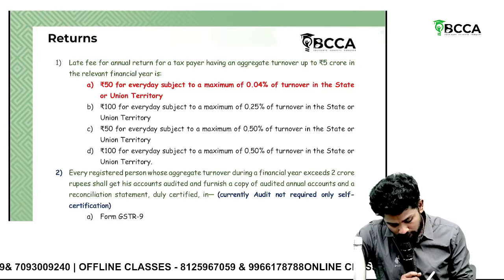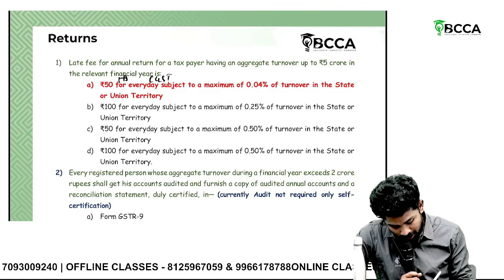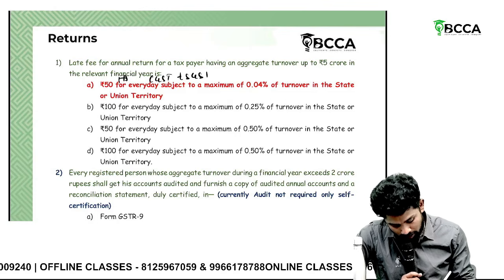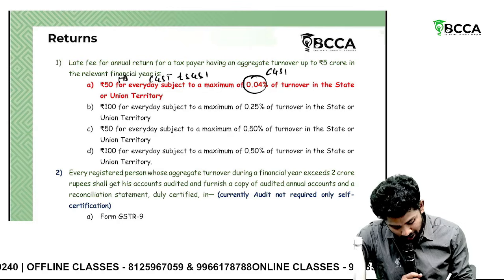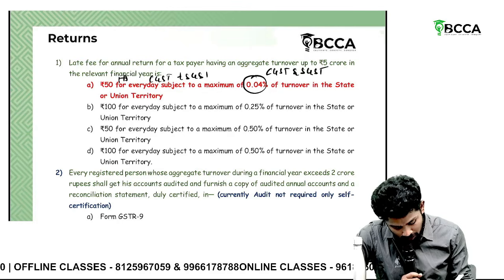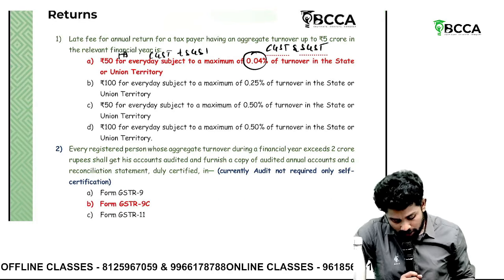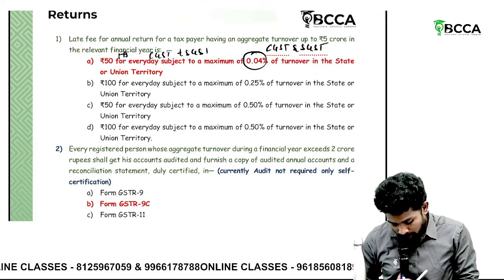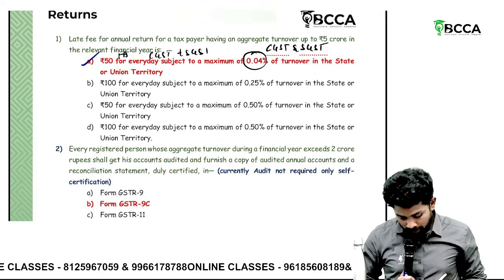This 50 is CGST plus SGST together, and this 0.04% is also CGST plus SGST together, of turnover in the state. Rupees 100 for every day, subject to a maximum of 0.25%. Okay, that and all is not relevant. So this is the late fee currently applicable.